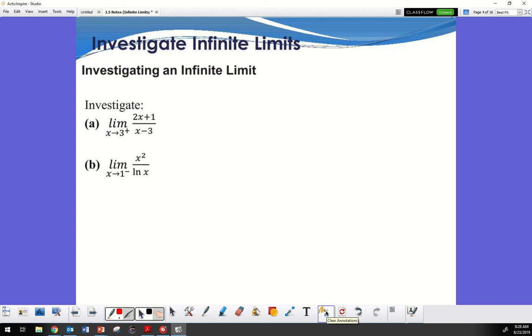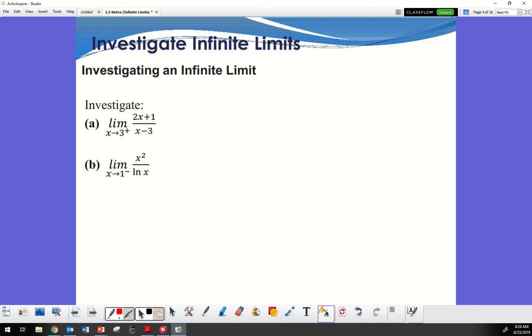x squared over ln x, limit as x approaches 1 from the left-hand side. So if I'm cheating on this one, I know the left-hand side of 1 would be what? Say 0.9.